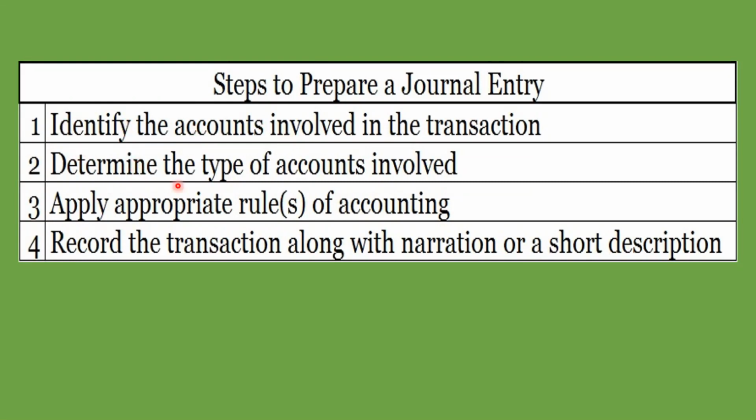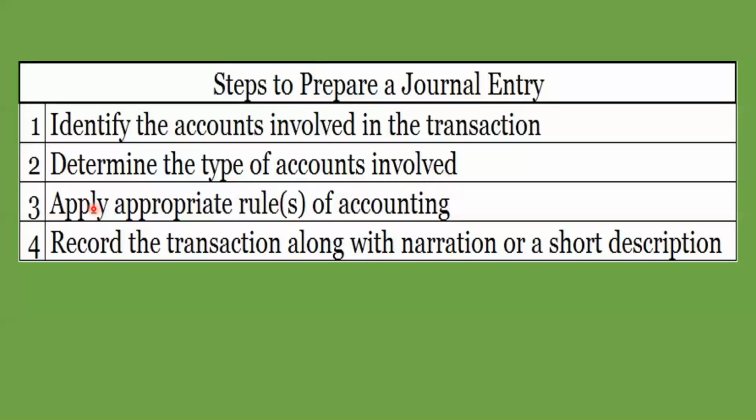Second step, determine the type of accounts involved. That means whether she is paying or someone else is paying, whether she bought by cash or by credit card, or she has bought the item now and will pay the amount later, next month, to the shopkeeper. So that type of account has to be identified, whether it is a real account, a personal account, or a nominal account. Here, since Jivita is involved, and Jivita is a human being, an individual, all the 3 accounts will be of which type? It will be a personal account. That we have to determine.